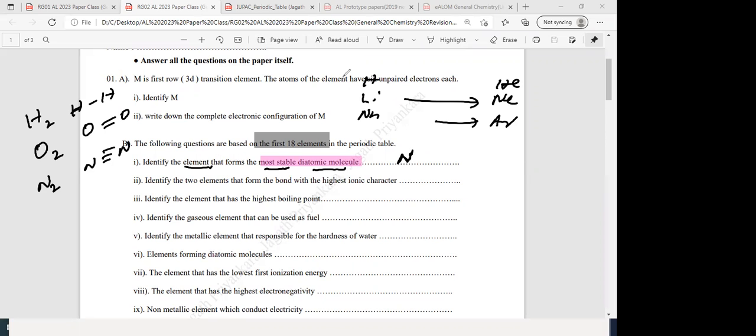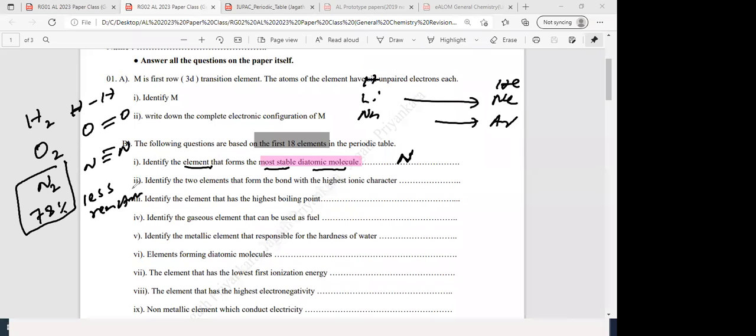No need to write the molecule. They are asking to attract, because nitrogen is the element which forms a triple bond between its atoms. It's a diatomic molecule having a triple bond. A triple bond is more stable than a double bond, and a double bond is more stable than a single bond. That's why N2 gas is 78% of the atmosphere, but is less reactive. Even though nitrogen is 78% in the atmosphere, it is less reactive.